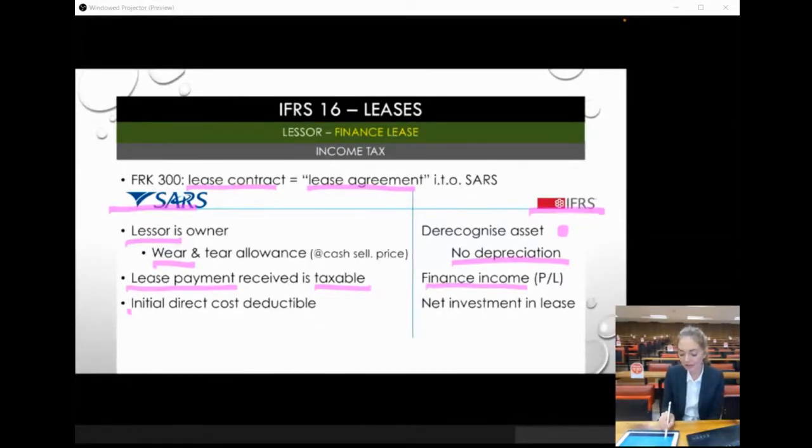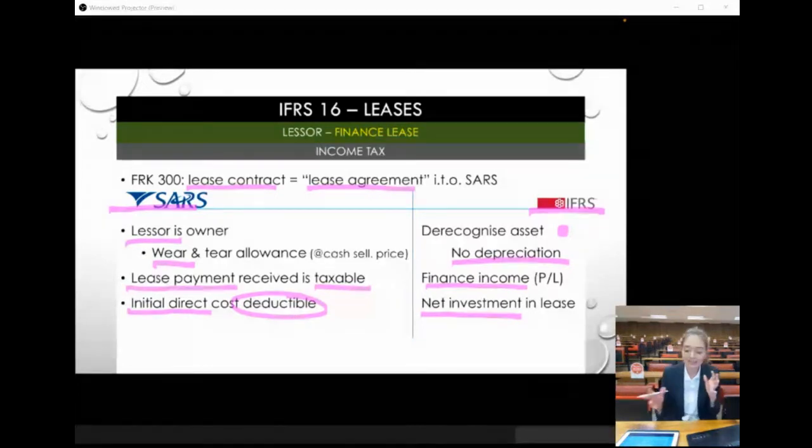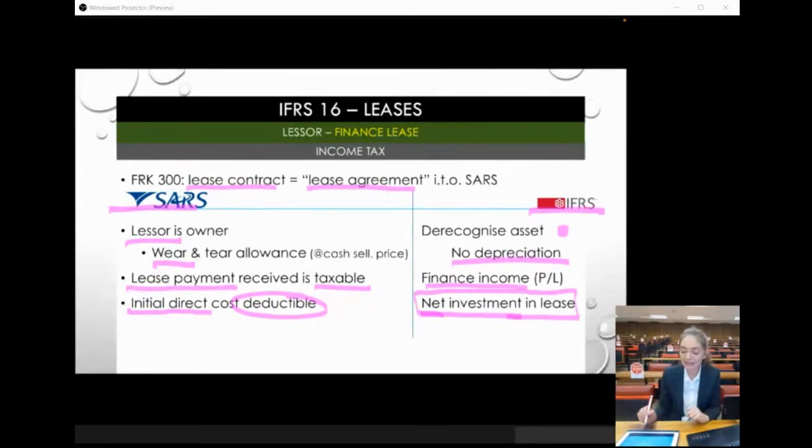tax purposes, if we had initial direct costs, I'll tell you in the question that it's deductible when the initial direct costs are paid. Whereas for accounting purposes, that's actually going to form part of my net investment in the lease, because remember that initial direct costs decreased my unearned finance income. So it's part of my net investment in the lease. That means it's going to go to my P&L in future as finance income, whereas for tax purposes, it will be deductible in the year that we incur those expenses.